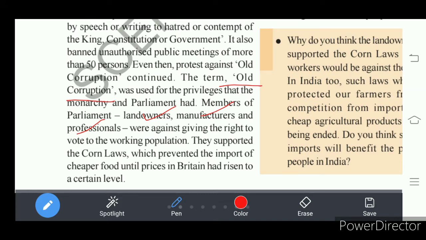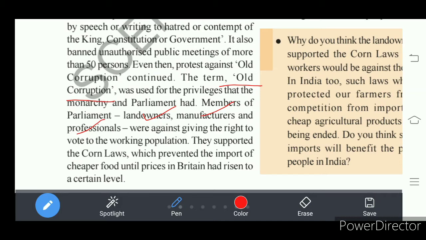And the monarch, the king of England, enjoyed the divine right theory. The king was not answerable to anyone. This is a special status, what we call special privilege for the monarch and the parliament.